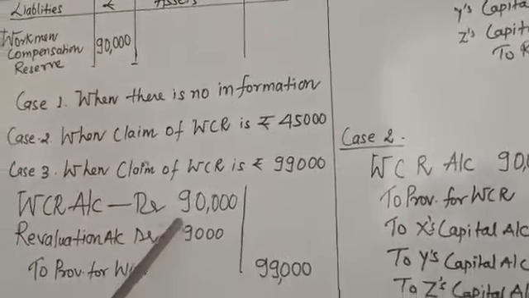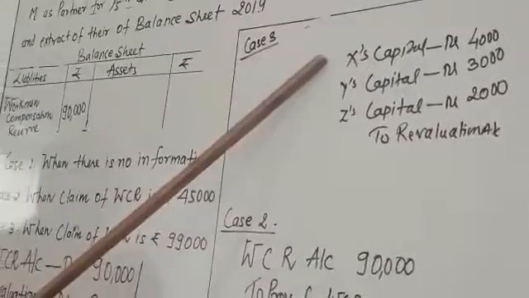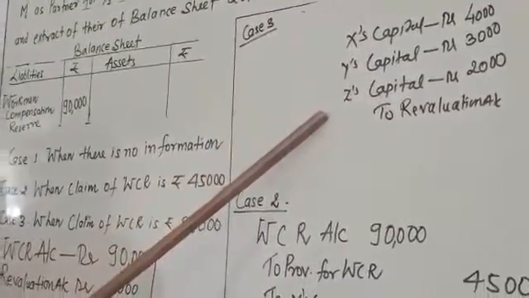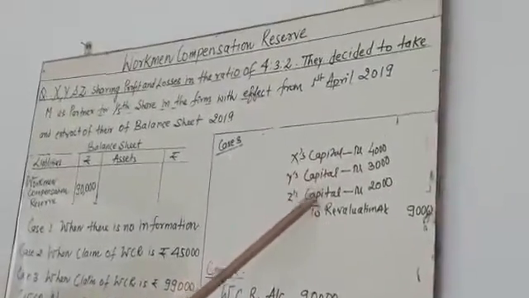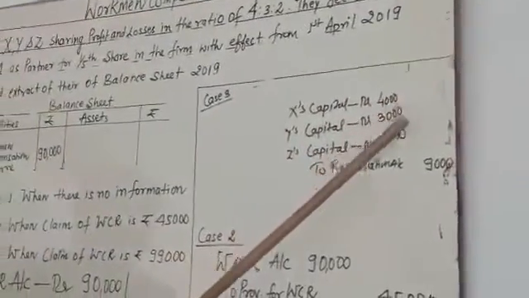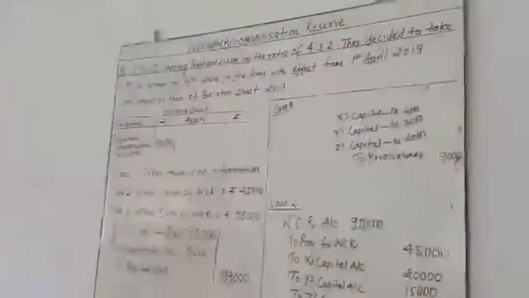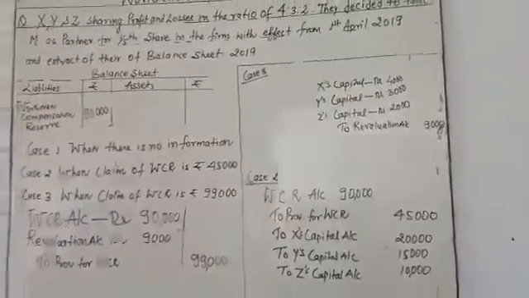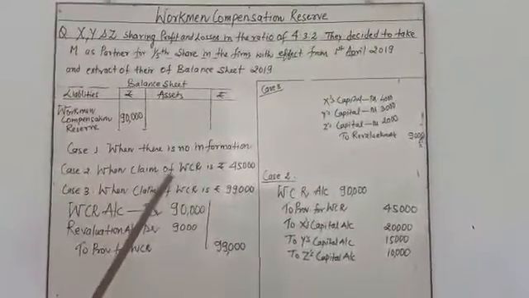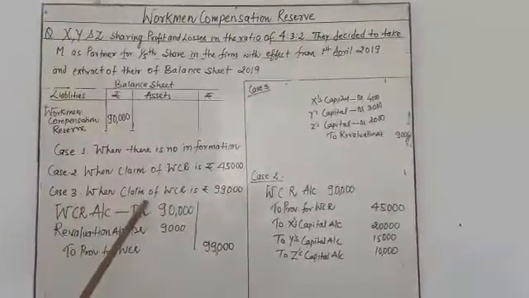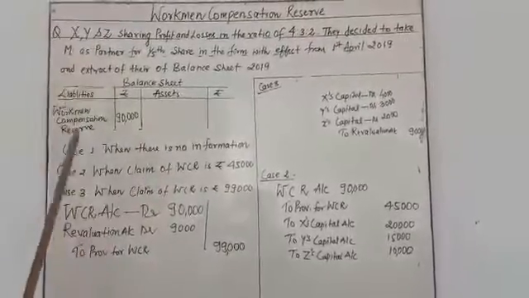The 9,000 is distributed as a loss in the old profit sharing ratio, X capital, Y capital, Z capital, 4,000, 3,000 and 2,000 respectively. In summary, there are three cases: no information, WCR payment less than the reserve, and WCR payment more than the reserve.